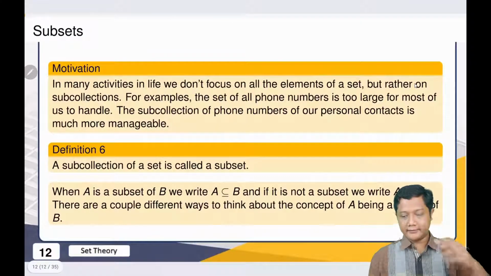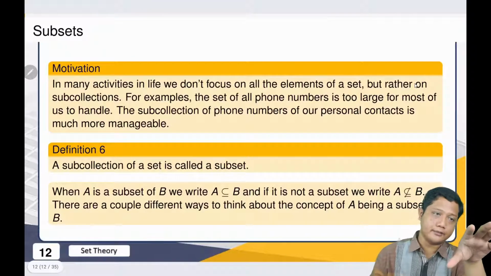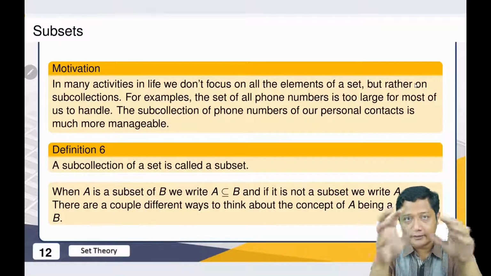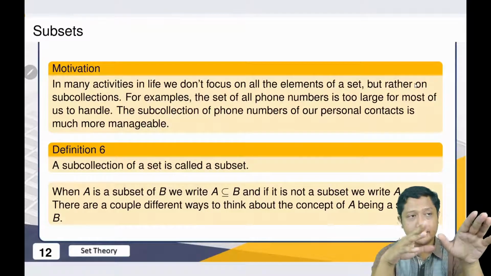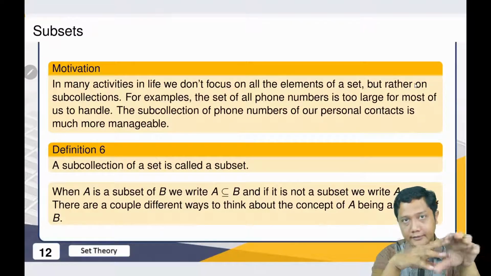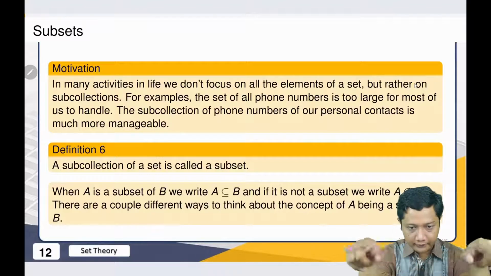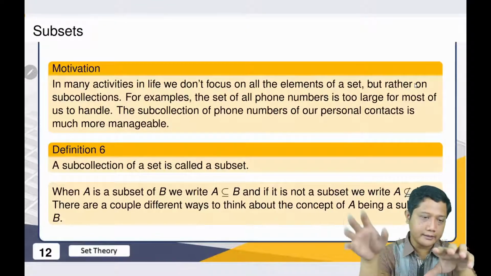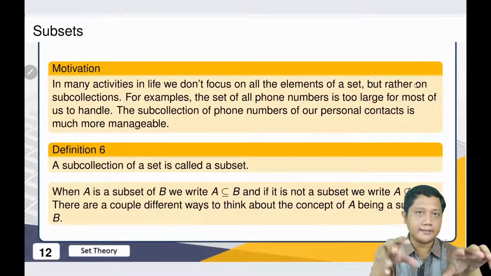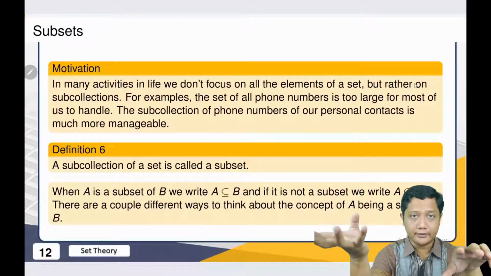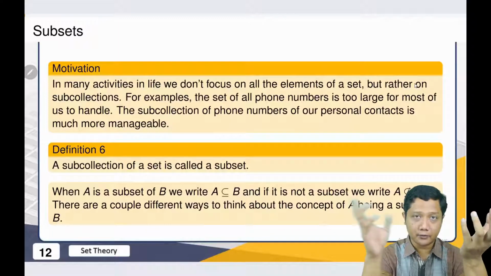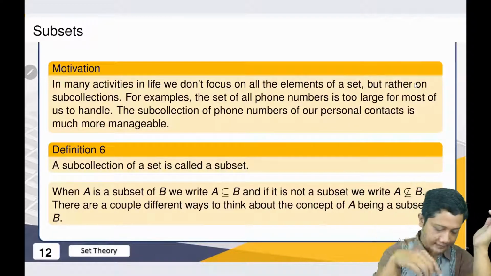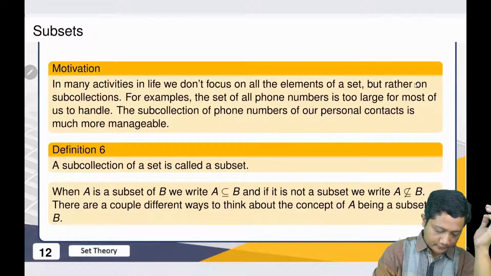And another thing, when you have a collection, then you should think about the sub collection. For example, you have the student union, the whole UGM student union. You have students from a lot of faculties. Usually every faculty also has its own student union. So we have the sub collection, and this kind of thing we call a subset. What is the motivation?